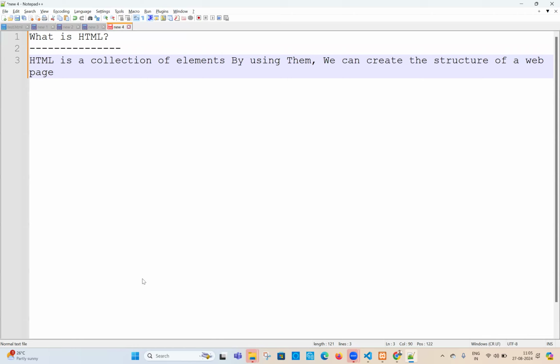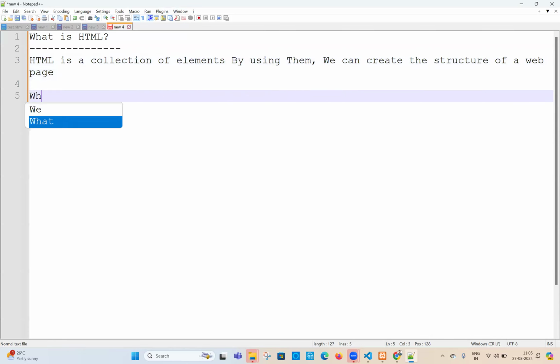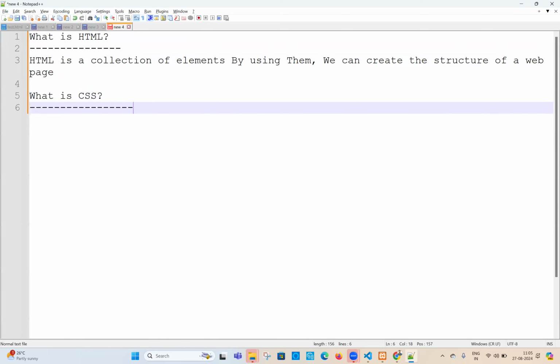What is the next one, guys? The next one is going to be, today we are learning the concept called CSS. Now, let us tell you what is CSS. Anybody? What is CSS? Style sheet. Don't say cascading style sheet. Okay, that is the abbreviation. I'm not asking the abbreviation of CSS. I'm asking you what is a CSS.